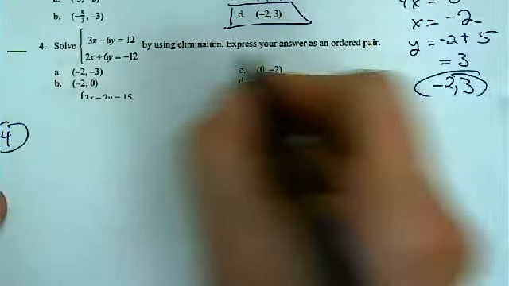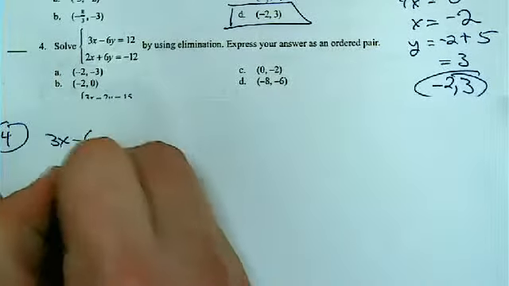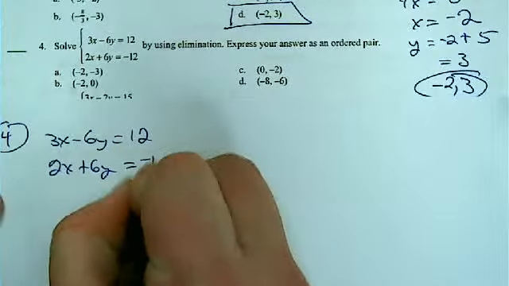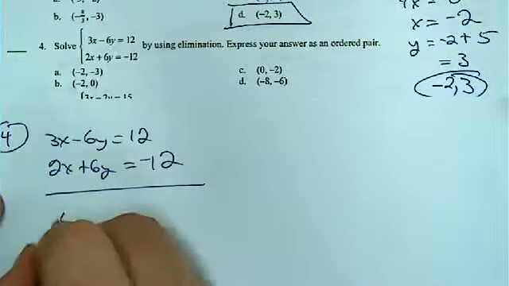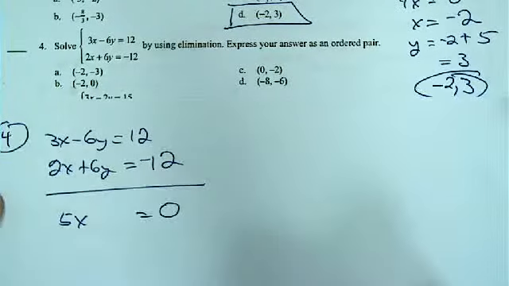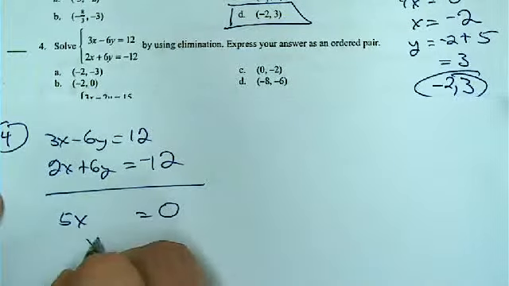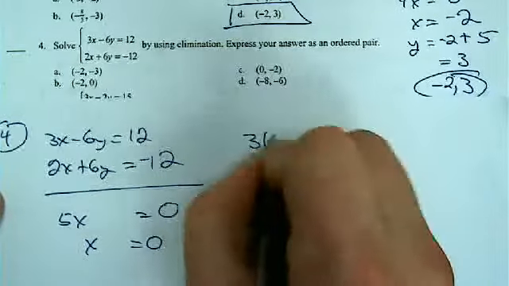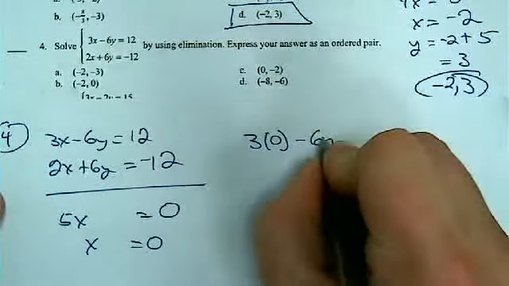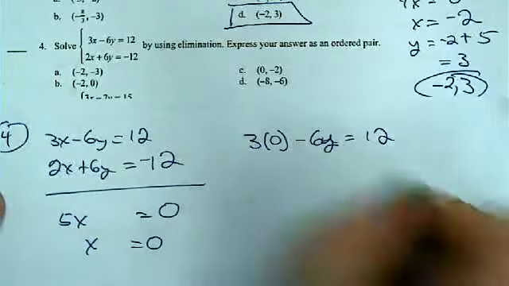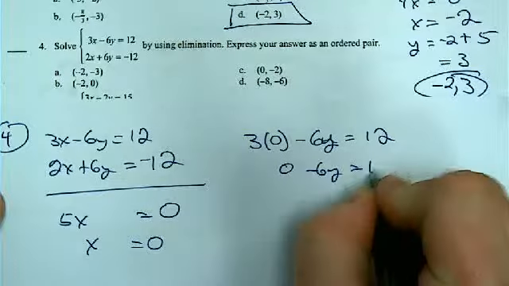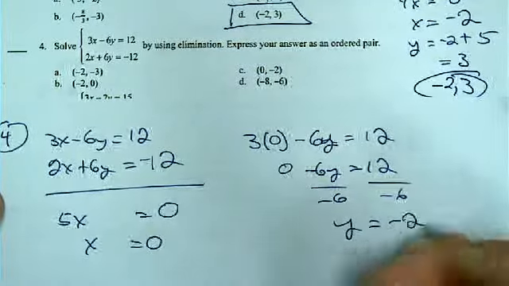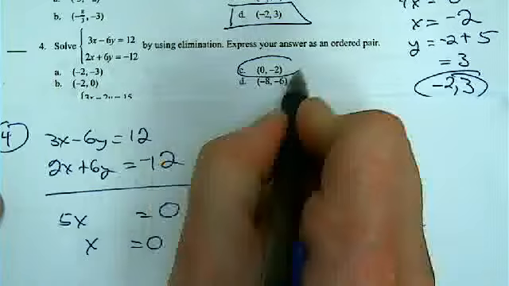It says solve by elimination. 3x minus 6y is equal to 12. 2x plus 6y is equal to negative 12. When I combine these down, I get 5x is equal to 0. Divide both sides by 5, I get x is also equal to 0. Plugging that back in, 3 times 0 minus 6y is equal to 12. So that's 0 minus 6y is equal to 12. Divide both sides by negative 6. Y is negative 2. My answer, 0, negative 2.